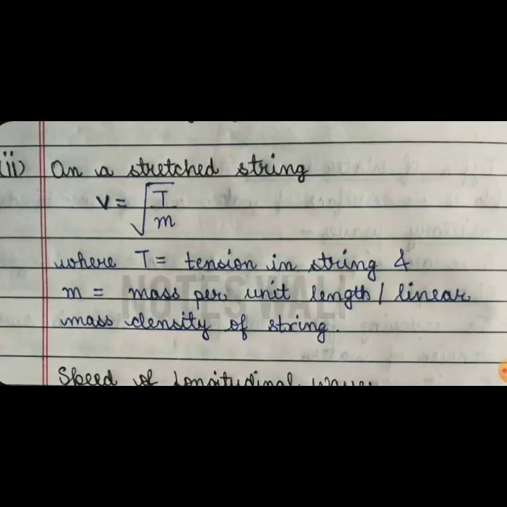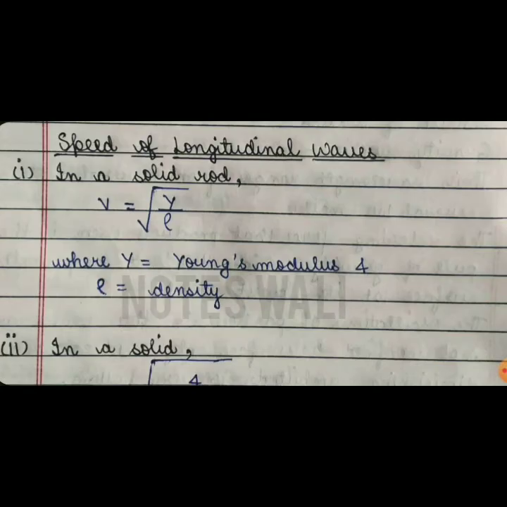If the transverse waves are forming on a stretched string, the velocity is given by under the root T by m, where T is the tension in the string and m is not the mass, it is mass per unit length. Now moving forward, there is speed of longitudinal waves. In a solid rod, the speed of a longitudinal wave is given by under the root Y by rho, where Y is the Young's modulus and rho is the density.